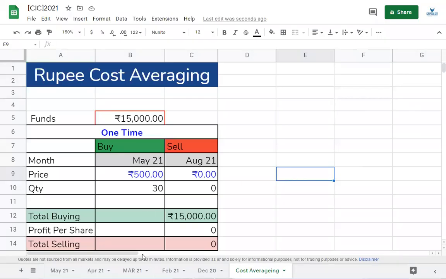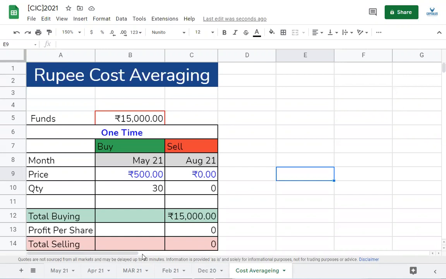So let us now understand what exactly is rupee cost averaging. I have always been telling my students and even the members of CIC club that whenever a stock falls, you should buy some more quantity of the same stock.